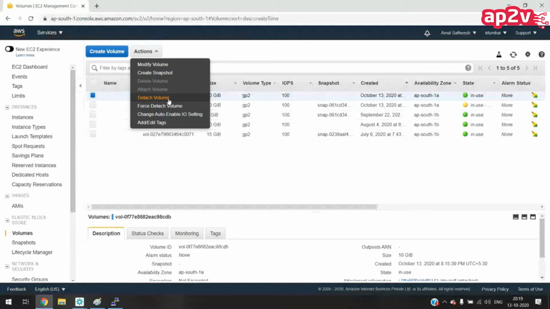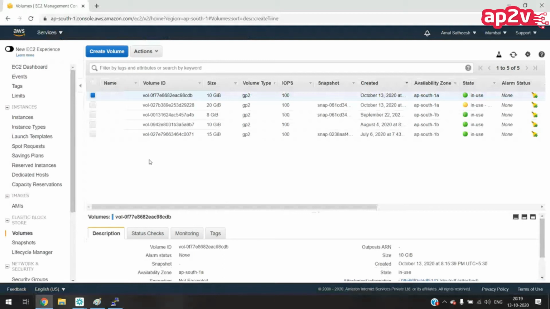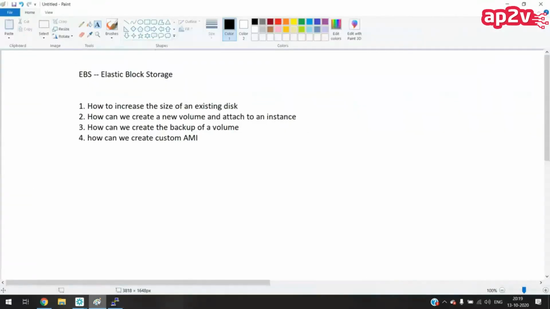If they are not giving you the permission to detach, then you can do the force detach option. If the hard disk is in use, then it might not give you the permission to detach it. So here you can use the force detach. Okay. The first two topics are clear.